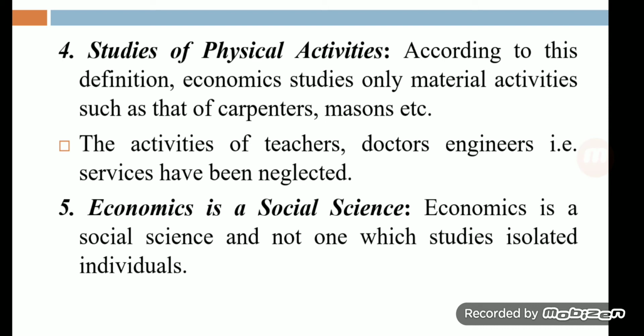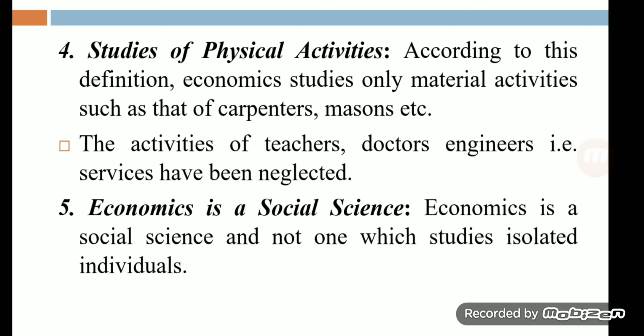Marshall believes that only goods and products can satisfy the needs and wants of human beings. But in reality, the service of a doctor, of a teacher, clear, the service of a lawyer also has the power to satisfy the needs and wants of human beings. But here only physical goods, which can be measured in terms of quantity or money, clear, should be part of this definition.